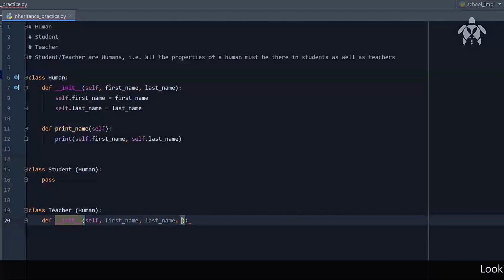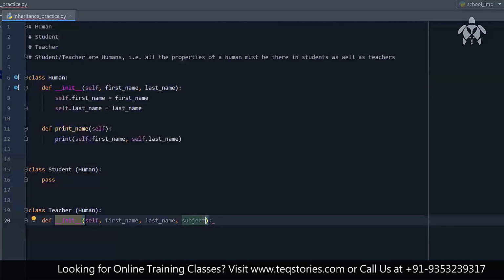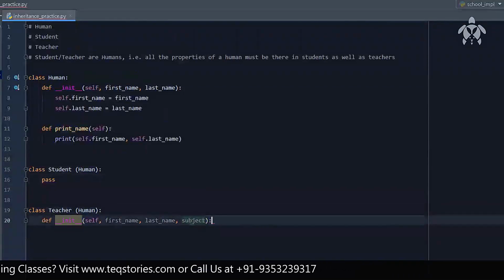I also need certain things. If it is a teacher, I know the name of the teacher, but I also need to know, for example, the subject that the teacher teaches, right? So first name, last name, and subject. And for the student, let it be as of now like that, and we shall manipulate it a little bit later.